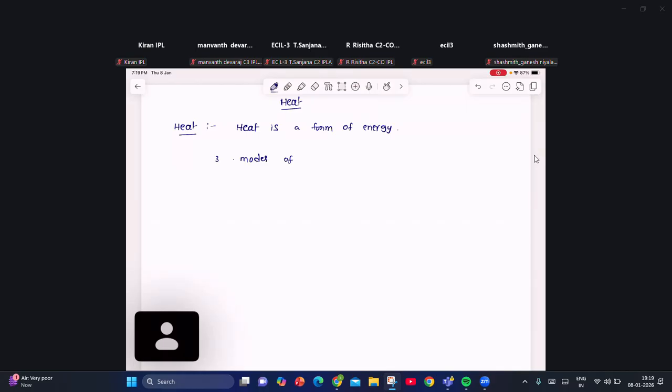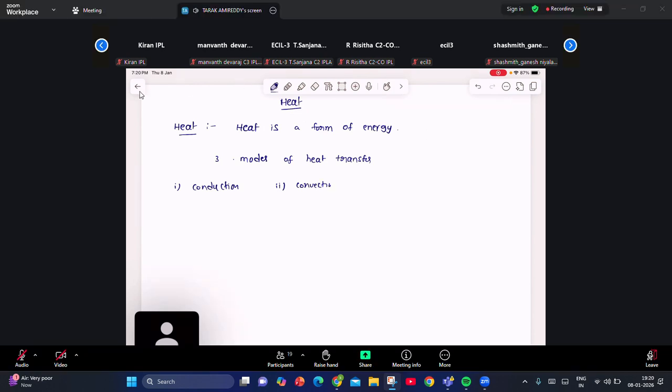Three modes of transfer of heat energies. What is the first mode? Tell me. Conduction, convection, and radiation.